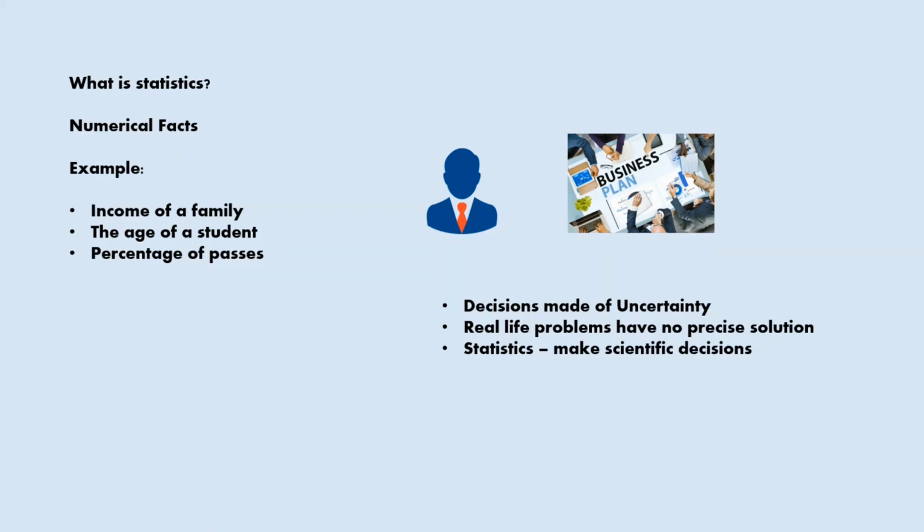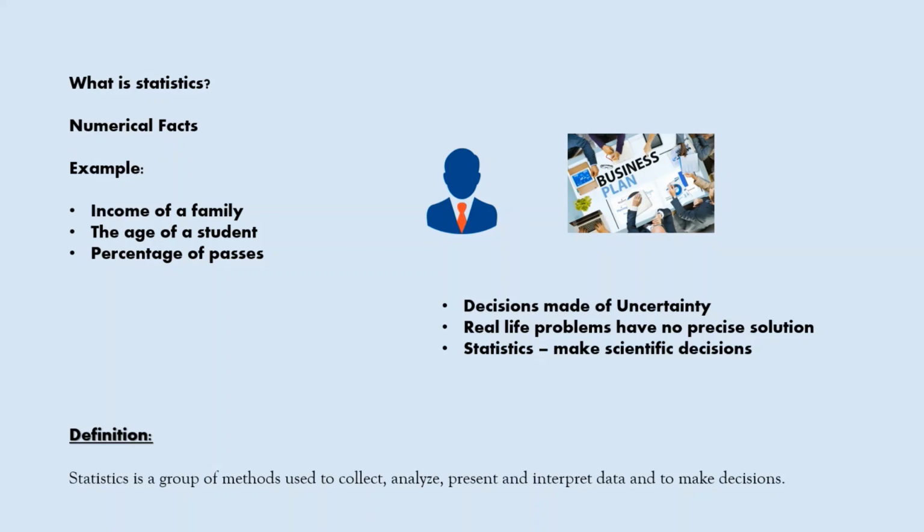Decisions made by statistical methods are called educated guesses, and decisions that are made without statistical methods are called pure guesses. So the definition for statistics is a group of methods used to collect, analyze, present, and interpret data to make decisions. There are two aspects in statistics. One is theoretical and mathematical statistics. The other one is applied statistics.